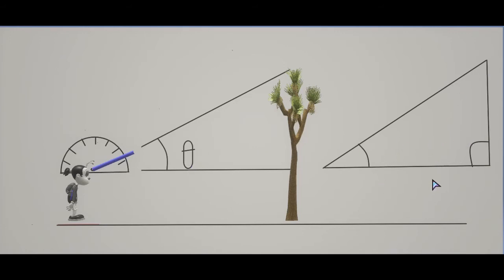So if we name this as A, and here this is B, and this is C, we have this angle as theta.